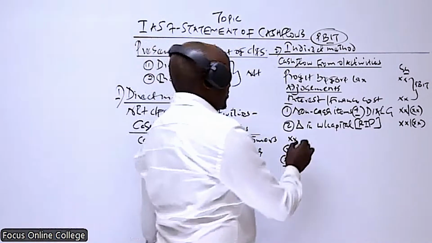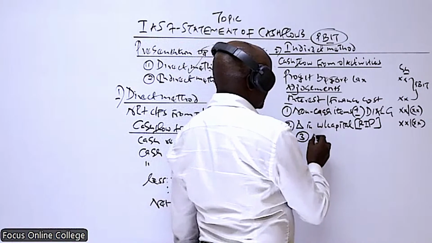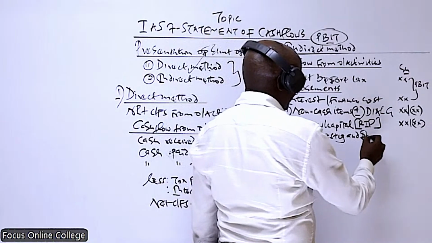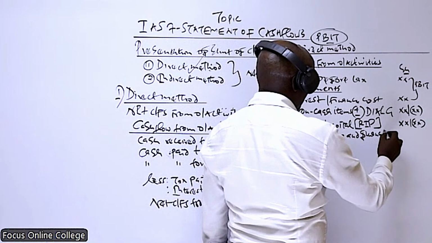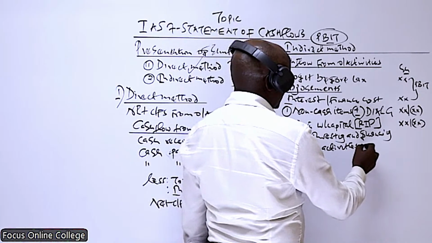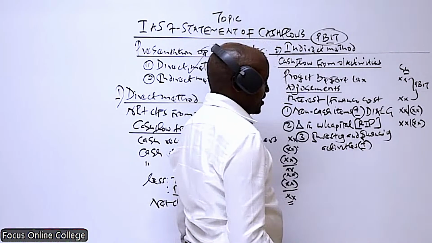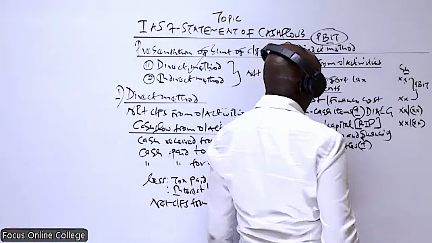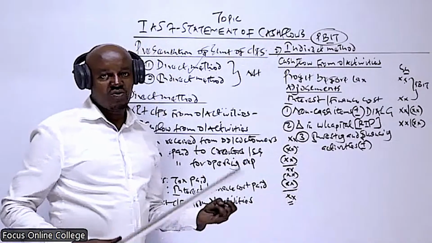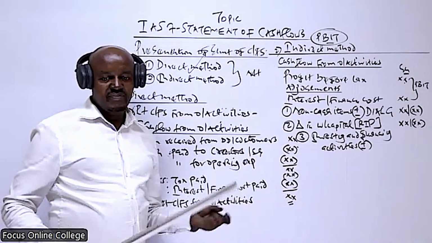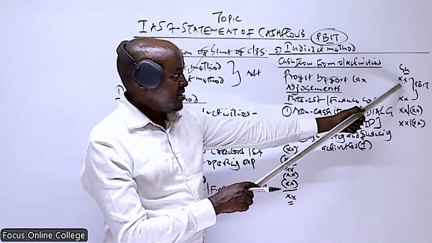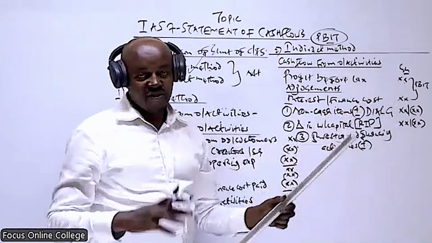Then finally, we also adjust this particular profit with the investing and the financing activities items which were added or deducted in arriving at this profit. Good examples of these investing activities may include investment income. This profit includes investment income.